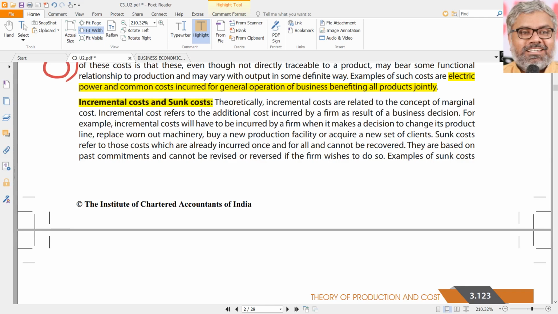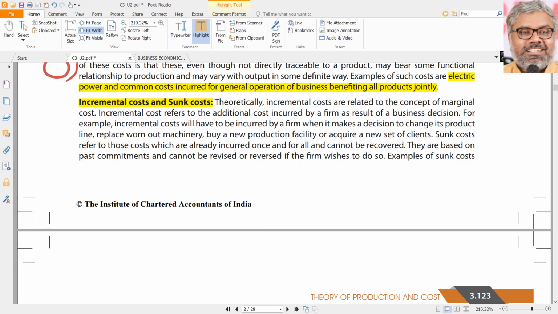Next one is incremental costs and sunk costs. Once again, these are all terminology related things. None of these things are going to be applied by us at this level. Be aware of that. We only have to know the names and what they mean. That's it. Basic things, just like the basic definition of certain items. Terminology, that's all. Vocabulary, nothing more.